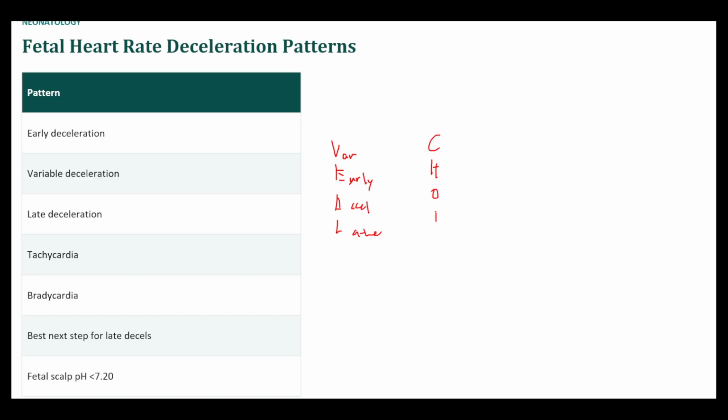So with CHOP, variable refers to cord compression or prolapse. Early decels refer to head compression, and they're a vagal response and are benign. Accelerations are okay. Late decelerations are due to fetal hypoxia or placental problems, like placental insufficiency. So early decels are due to head compression. Variable decels are due to cord compression or cord prolapse. Late decels are due to placental insufficiency causing fetal hypoxia.